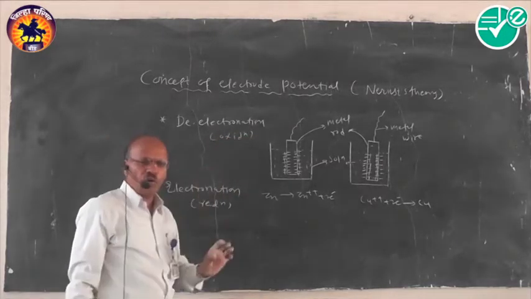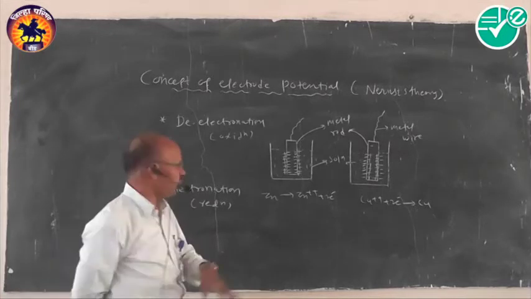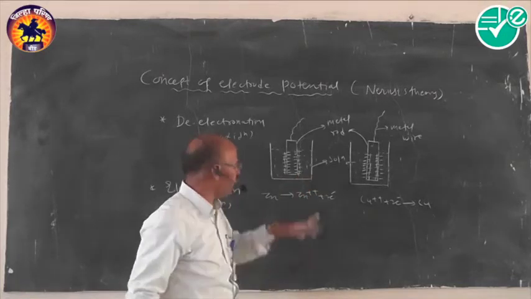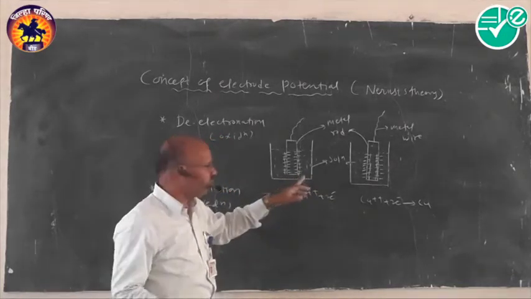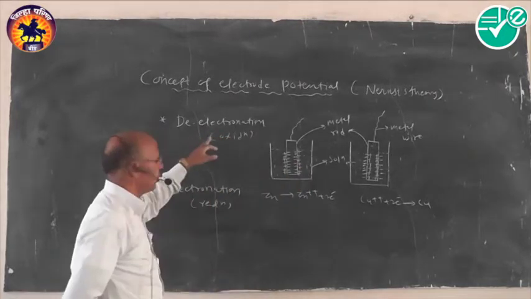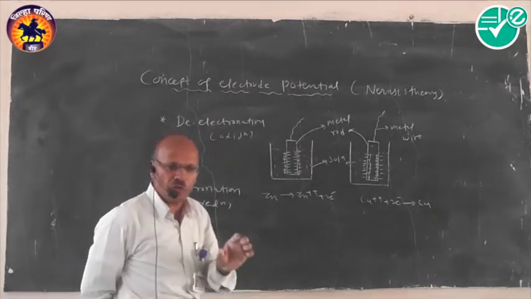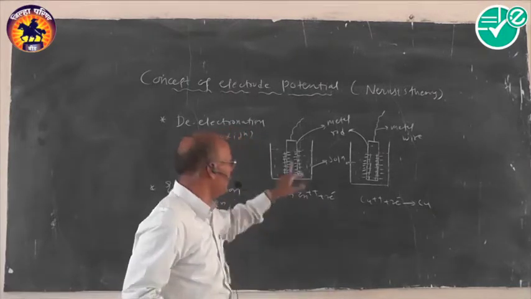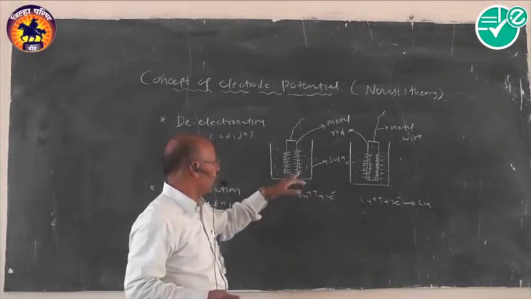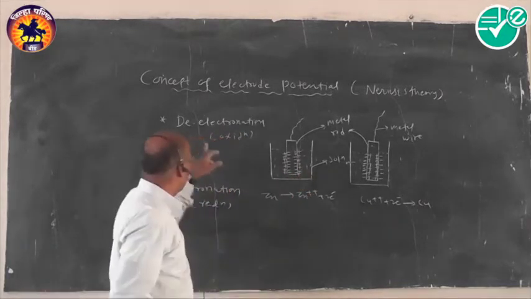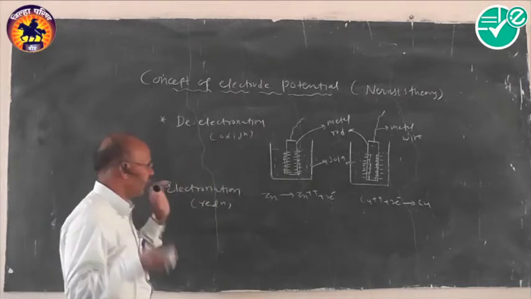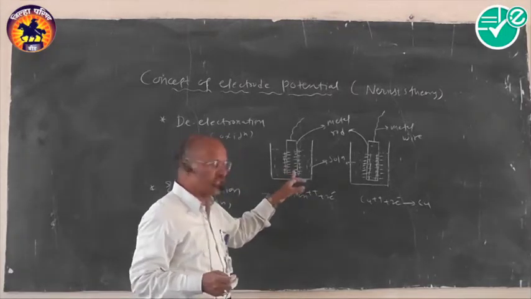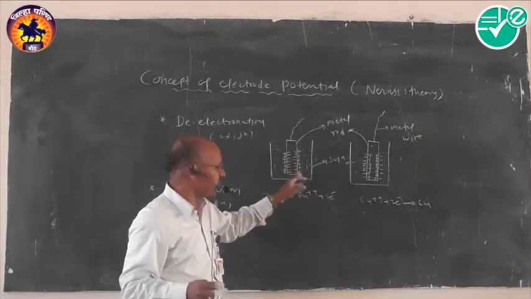So what is de-electronation? De-electronation is the process in which metal atoms of the rod pass into the solution in the form of cations by liberating electrons over the electrode surface. That phenomenon we generally call de-electronation. Because of this, due to the passage of electrons over its surface, the metal rod itself acquires a negative charge.